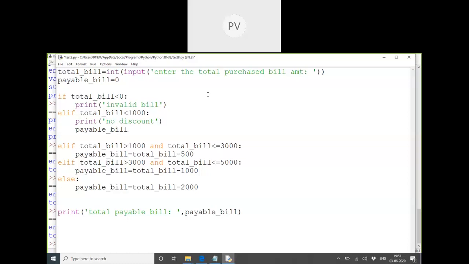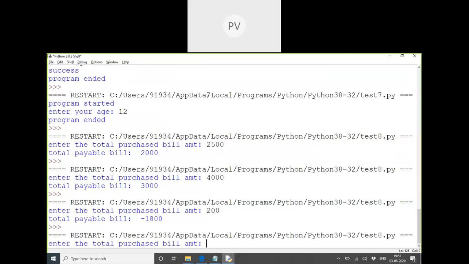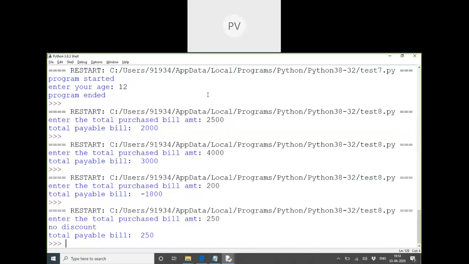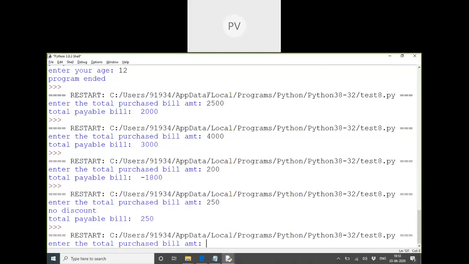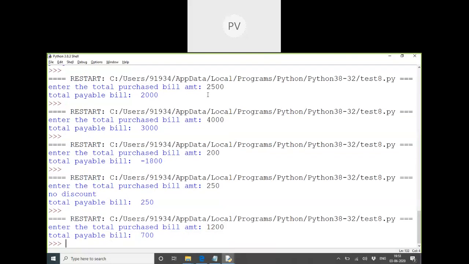Payable bill is nothing but the same as the total bill you have. So if I took some 150 purchase, my total bill is 150 and no discount. You have to adjust. See, you want to write a more realistic program, you have to write it properly. Check with all the conditions. Okay, let me say 1200. I got a discount. So you can write more comfortable.